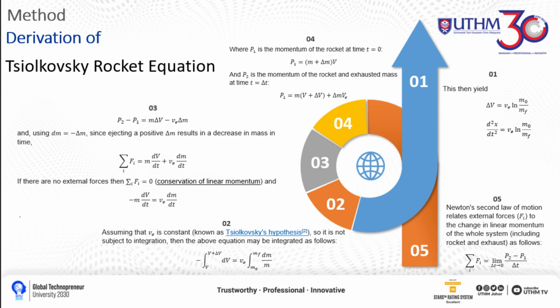Then after we get that equation, we substitute it into the equation in step 5 to get the second equation in step 3. Now we assume that there are no external forces, hence we get the third equation in step 3. Based on the third equation in step 3, we integrate both sides with respect to dt, and hence we prove that we get the equation delta V equals v_e ln of initial mass over final mass, which is the Tsiolkovsky rocket equation.